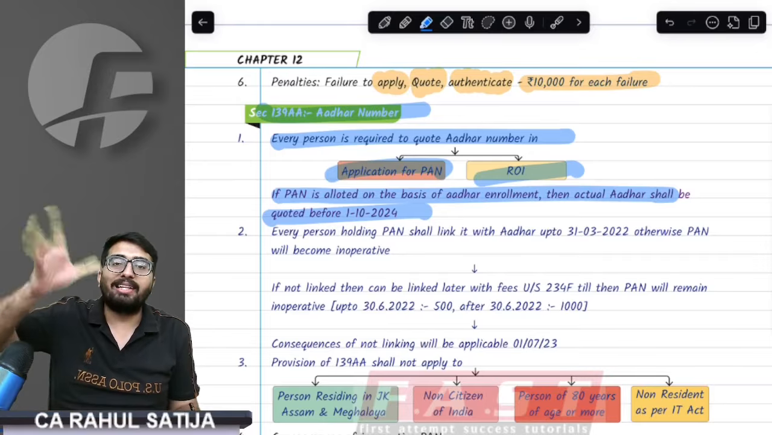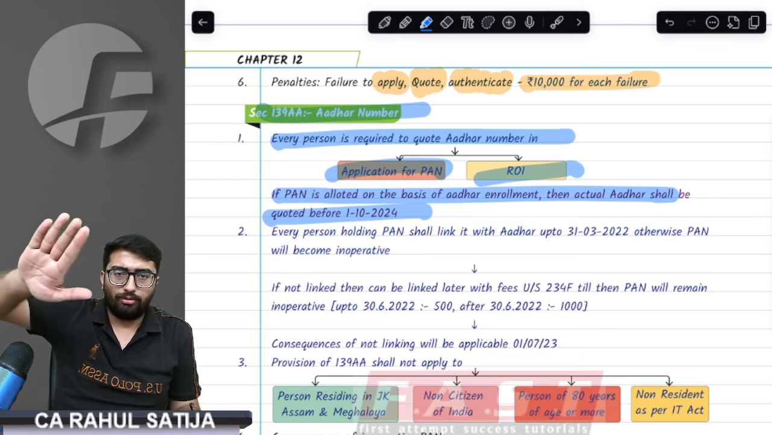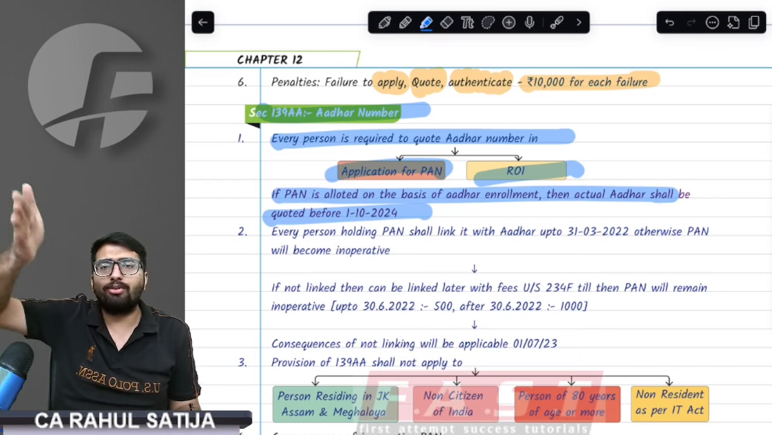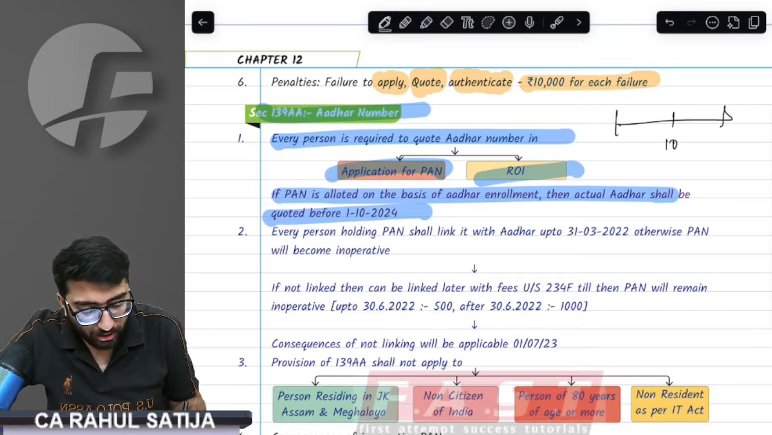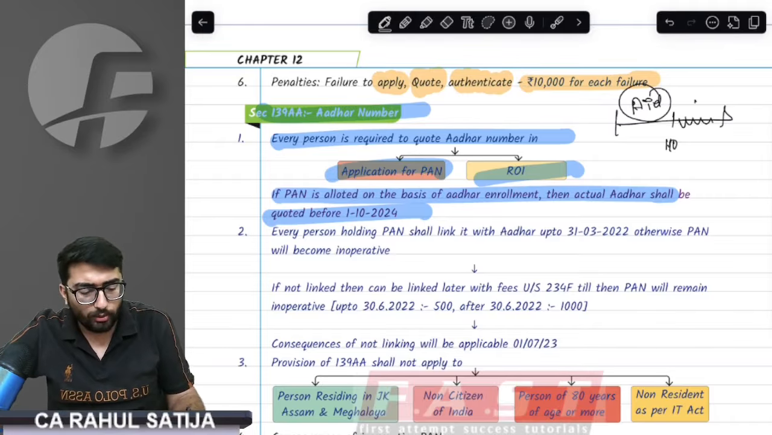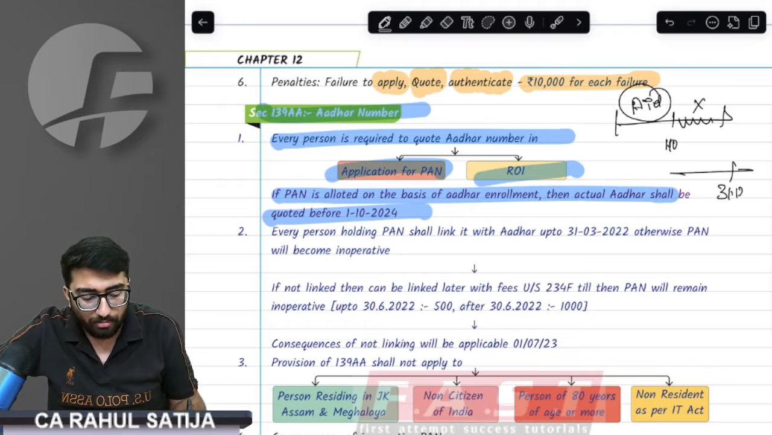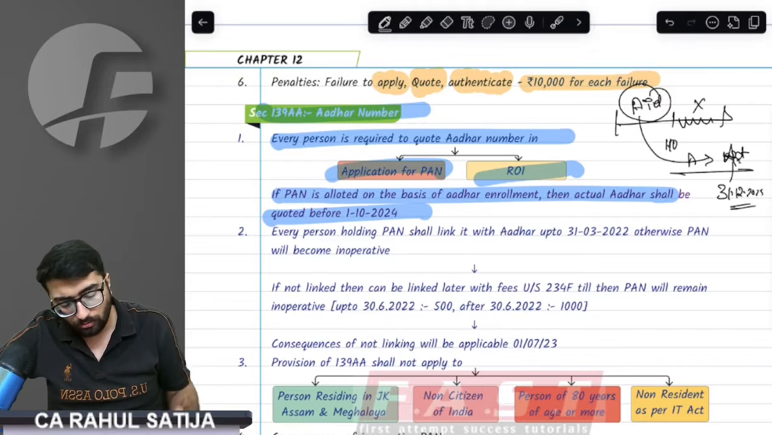If you have been allotted Aadhaar up to 31st October 2024, then you have to code Aadhaar. If you have not been allotted Aadhaar, before 1st October you were allowed to code the Aadhaar enrollment ID, but later on you cannot code Aadhaar enrollment ID. In addition, up to 31st December 2025, wherever you have quoted the Aadhaar enrollment ID, you have to replace it with the actual Aadhaar number.